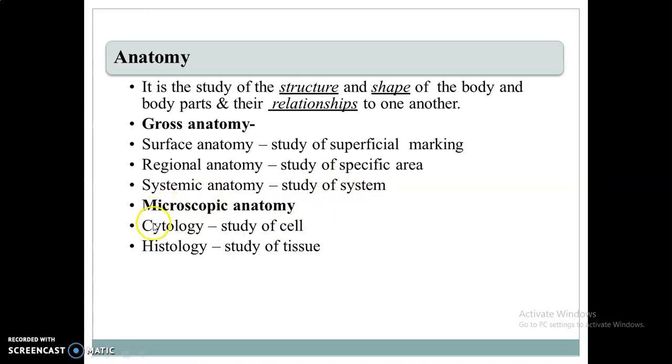Microscopic anatomy means study of microscopic structures. In that, there are two divisions: cytology and histology. Cytology means study of cells and histology means study of tissues. Is that clear?